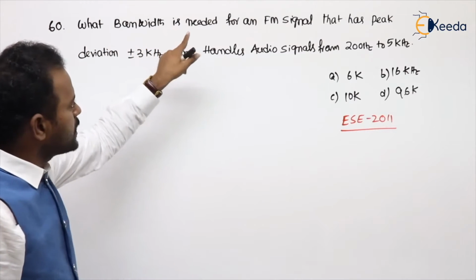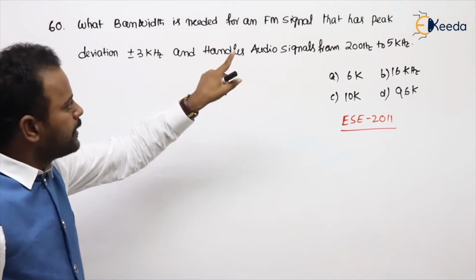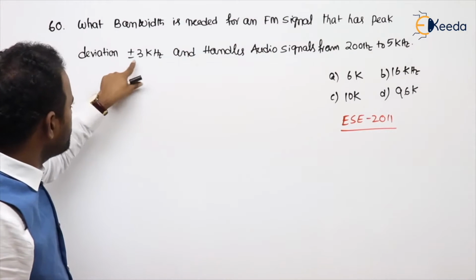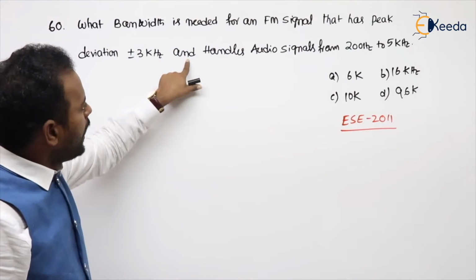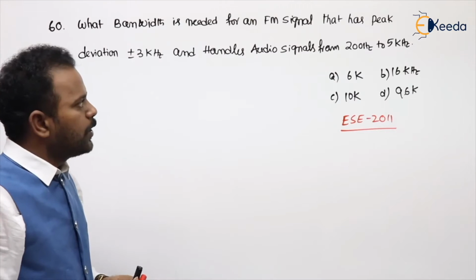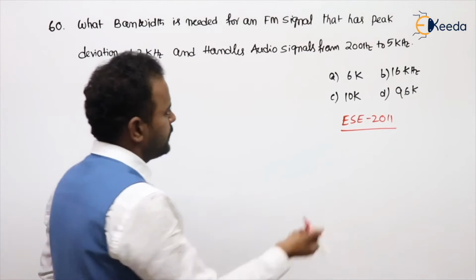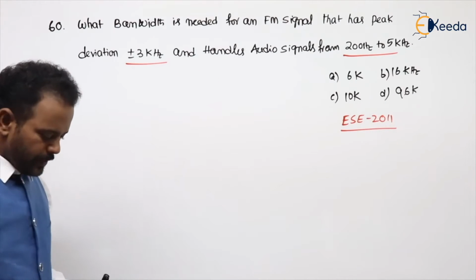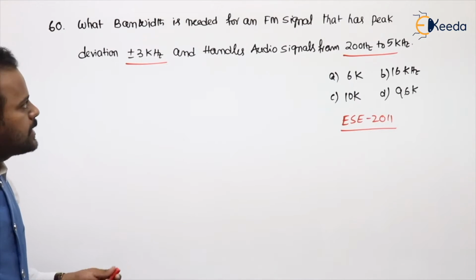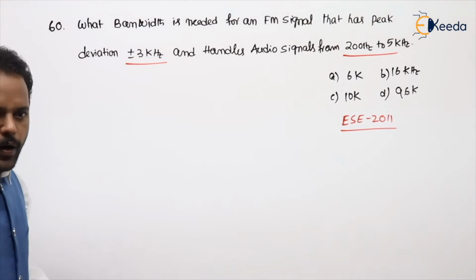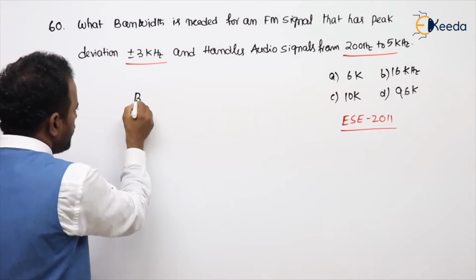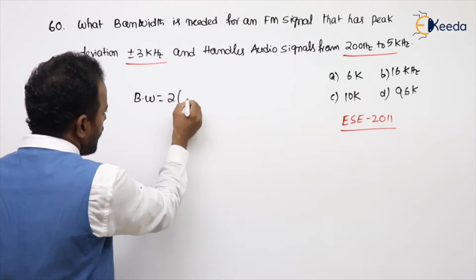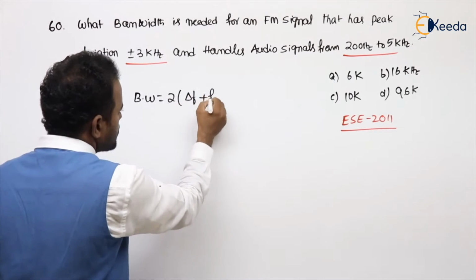What bandwidth is needed for an FM signal that has peak deviation plus or minus 3 kHz and handles an audio signal from 200 Hz to 5 kHz? This is the audio signal frequency range, that is fm. Now he is saying this is an FM signal. What is the bandwidth formula for FM? Bandwidth equals 2 times (delta f plus fm).